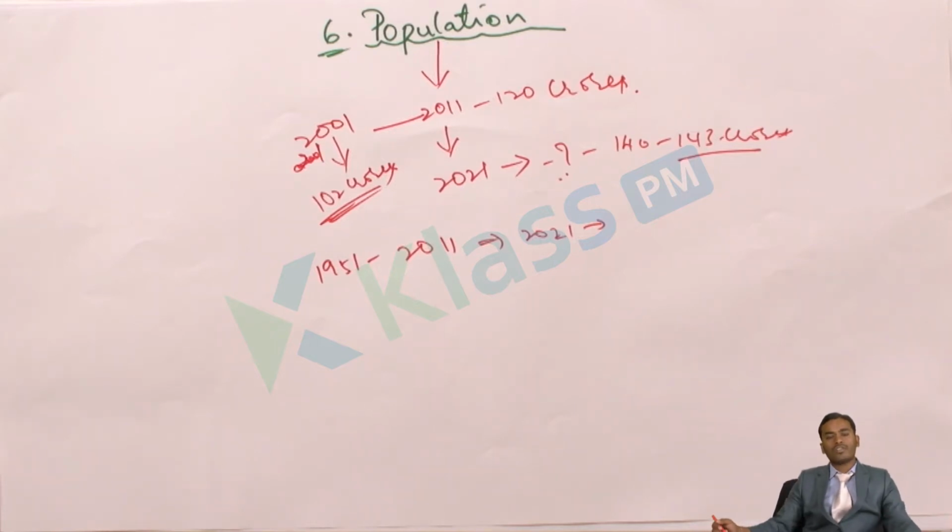Generally we say population growth. What is this population growth? The increase in the population is called population growth. This population growth is considered a major problem by many people. People generally say that because of population growth, there is a scarcity of employment, a scarcity of resources, a scarcity of things. Because of the increase of population, more and more people are utilizing more and more resources, so scarcity is created. Like this, people see population growth as a big problem to the nation.